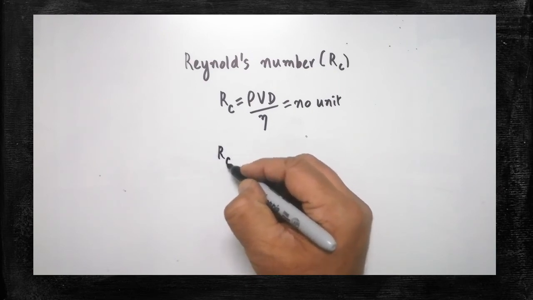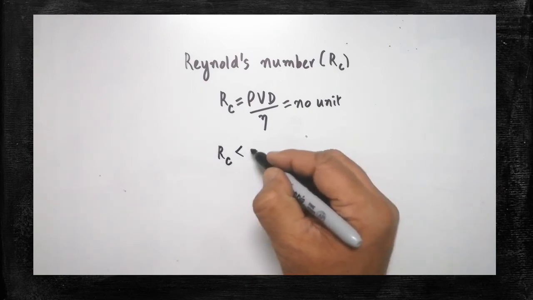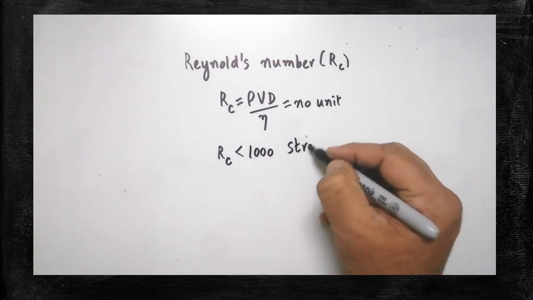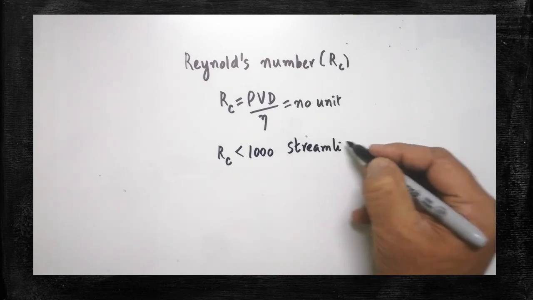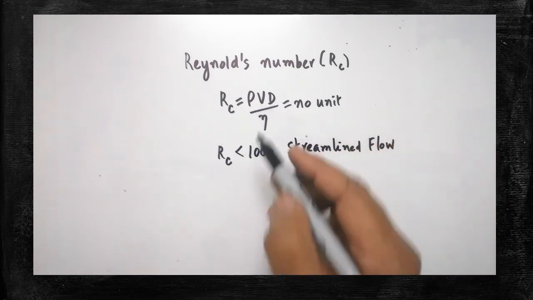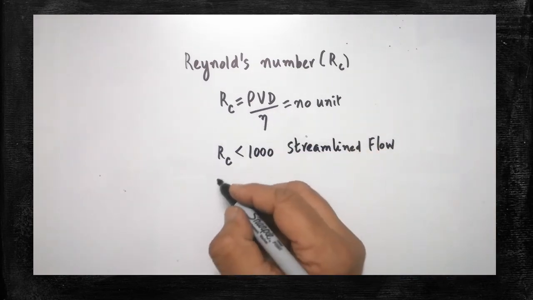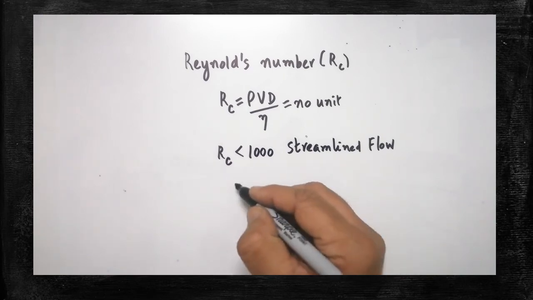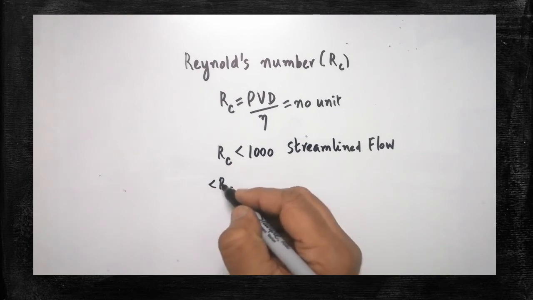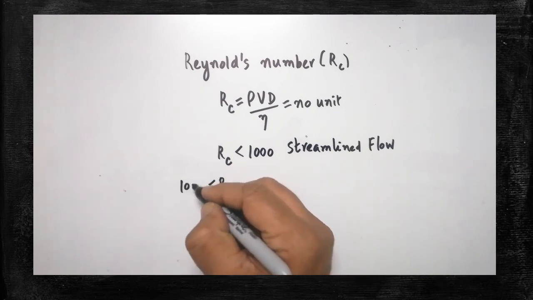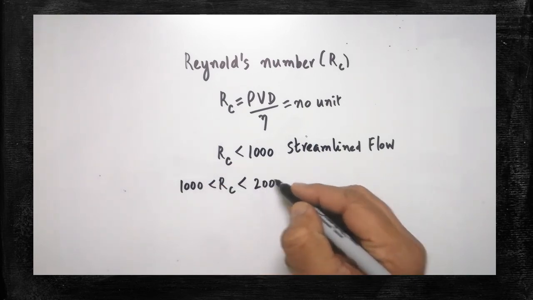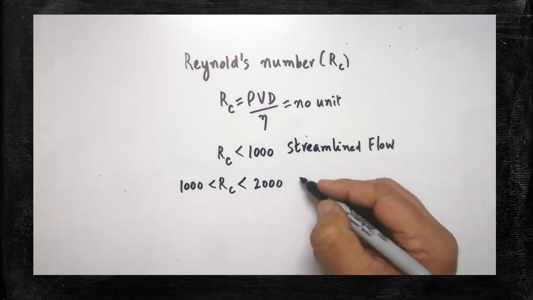If the Reynolds number value is lesser than 1000, such kind of flow is called streamlined flow. If Re is greater than 1000 and lesser than 2000, such kind of flow is unsteady.